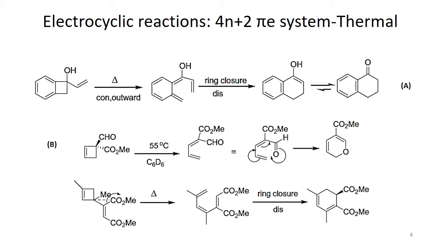see of this cyclobutene, and cyclobutene has 2 substituents, that is formyl and ester group. So both of these substituents are electron withdrawing. So what happens in this case is the movement of the substituent is preferred to be inward. So if the conrotatory movement mode is done, and in conrotatory mode inward movement of substituent is taken into consideration, then we get this type of product.